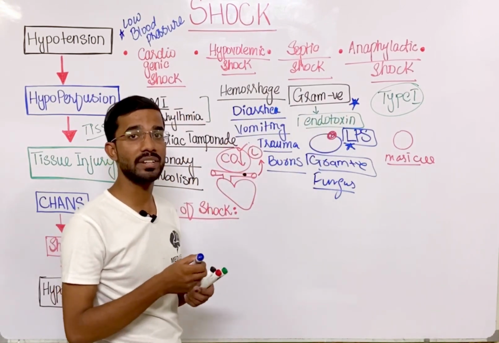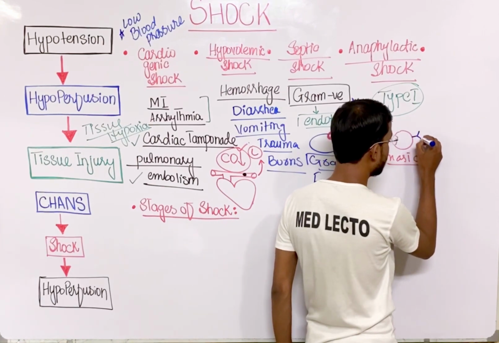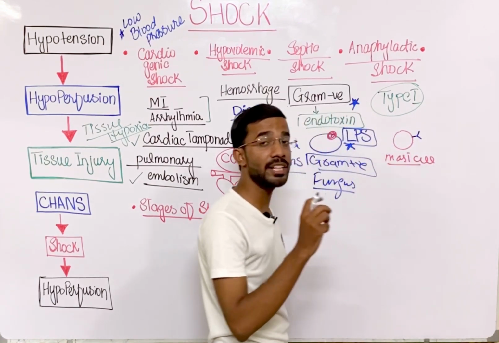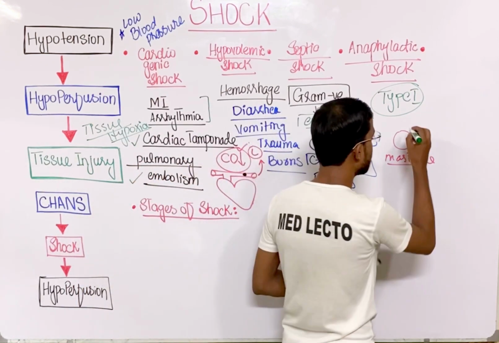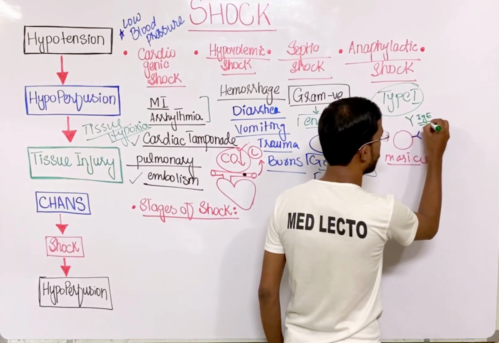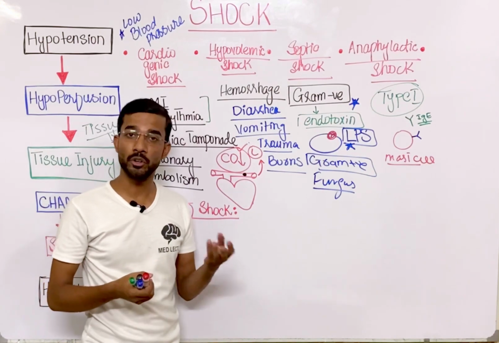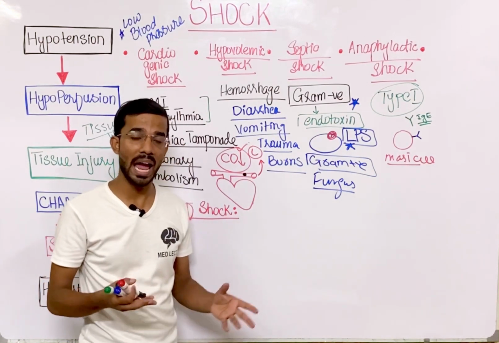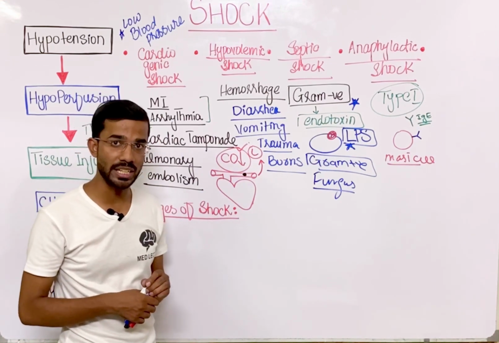Mast cells have receptors for IgE antibodies. Okay, that's the most important thing. So whenever different pollutants and allergens enter the body, they are detected by the IgE antibodies.